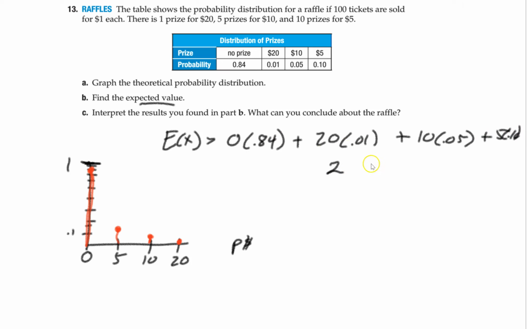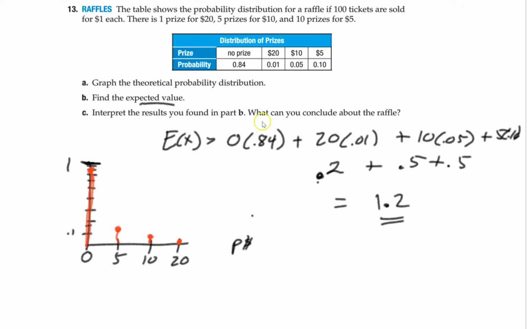This will be 2 plus 0.5 plus 0.5. Just checking, that's 0.2 actually, sorry. Add that up, you get 1.2. So the expected value of playing this raffle, 100 tickets sold, you get about $1.20.